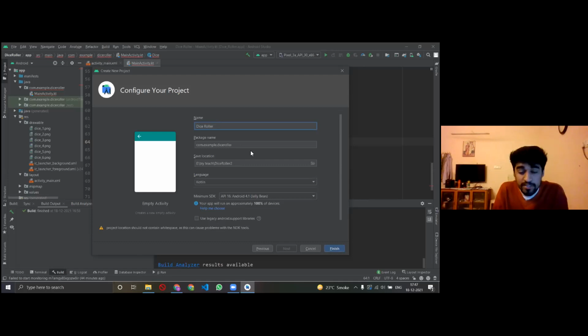And below you can see there is something called package name. Don't touch it, because the package name is a way for Android Studio to understand what exactly this app is, or what exactly the code in here is going to do. Basically, it's a combined package of your entire app. So don't touch it, let it be that way. Now you have to select a location, whatever is comfortable for you.